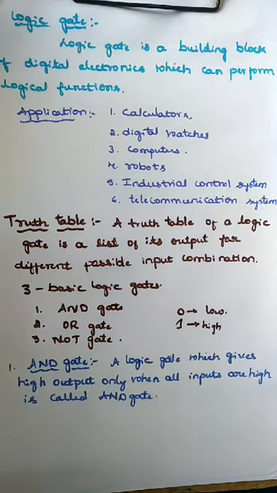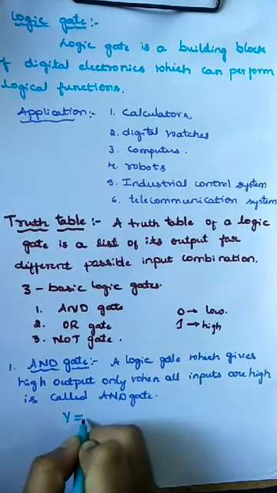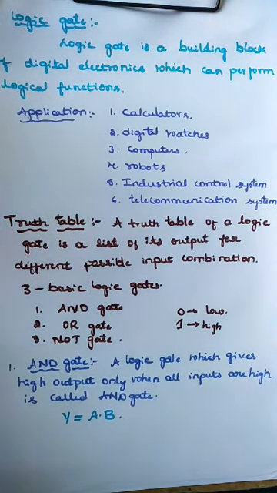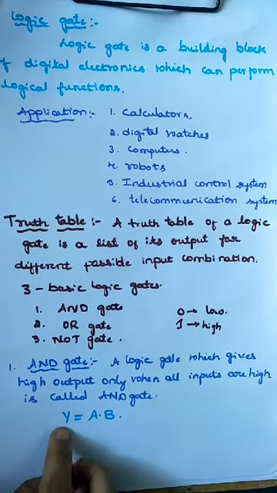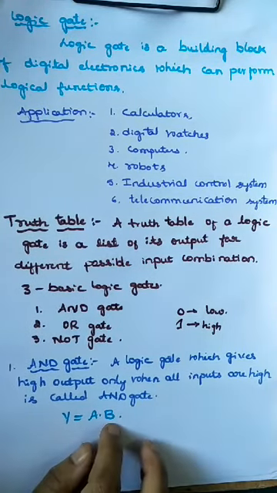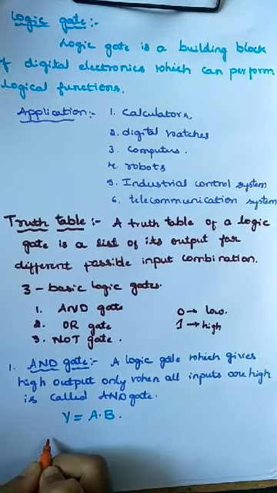So now the output of AND gate is represented by a Boolean expression, Y is equal to A into B. So here A and B are the two inputs, Y is the output of the AND gate.